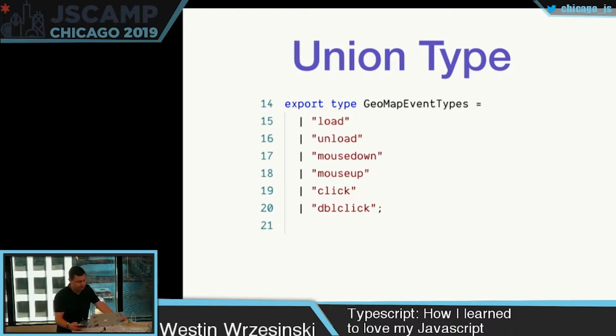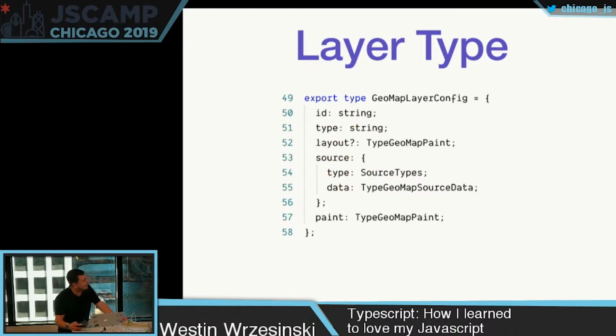So next, we had that mysterious layer that I had no idea what to do with, and then I got frustrated and asked for a copy-paste. Here I can see a little bit more about layer now, because I can go to its type definition in my editor, and I see that it's a geomap layer config type, and it takes an ID, a type, I see layout, which references another type. I see this object source that references other types, and I see an object paint. It doesn't paint the whole picture for me, but I'm a heck of a lot closer than a total guess.